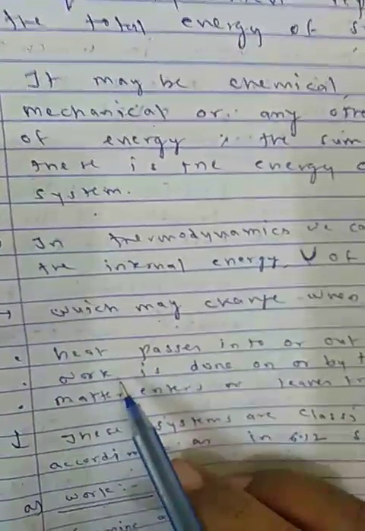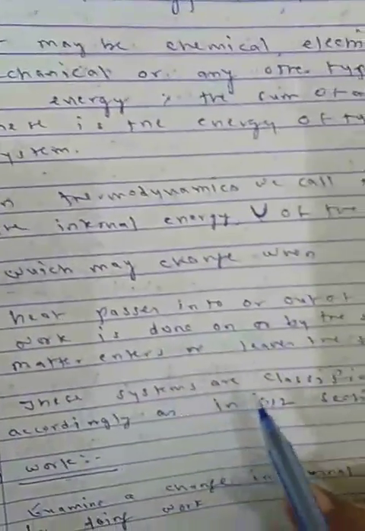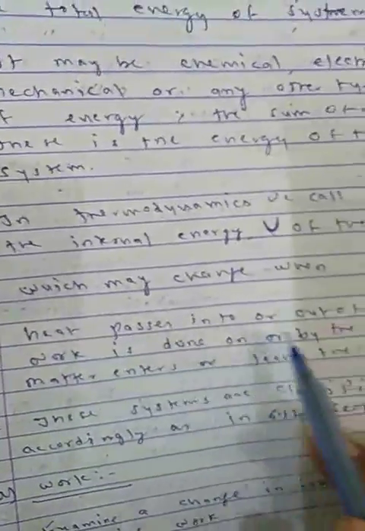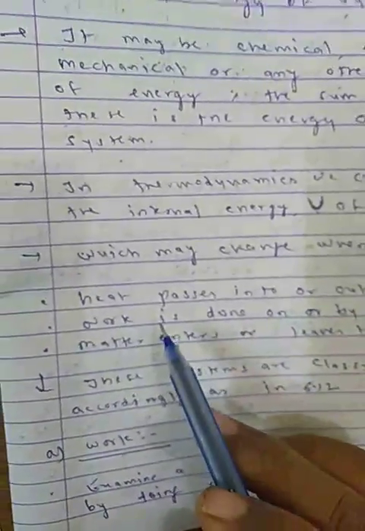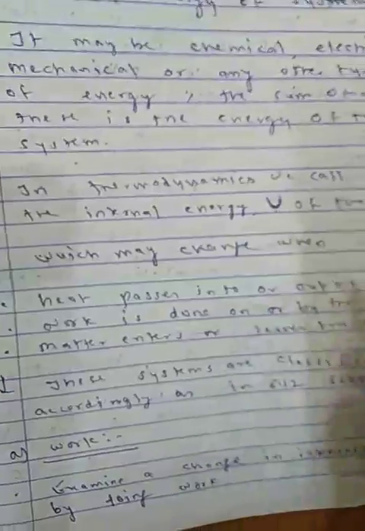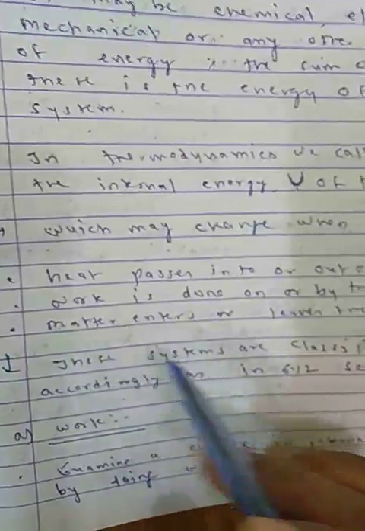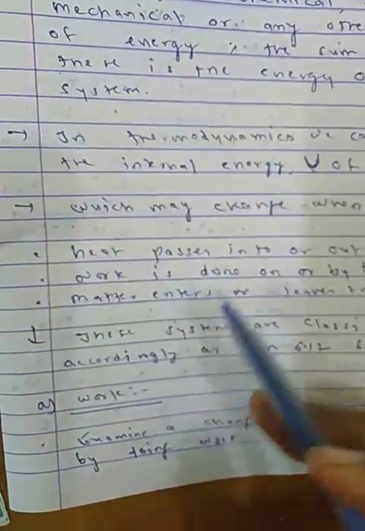Now, it may change when heat passes into or out of the system. Second, very important, work is done on the system or by the system. Matter enters or leaves the system. So these 3 points are very important. Heat passes, that is, we are giving energy or energy is coming, so temperature is changing. Work we are doing on the system or work is done by the system, that is, exothermic or endothermic. Matter enters or leaves the system; enters means we are adding, and leaves means reducing.